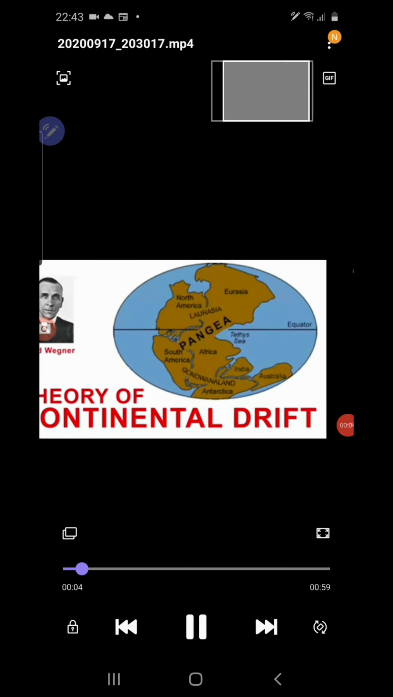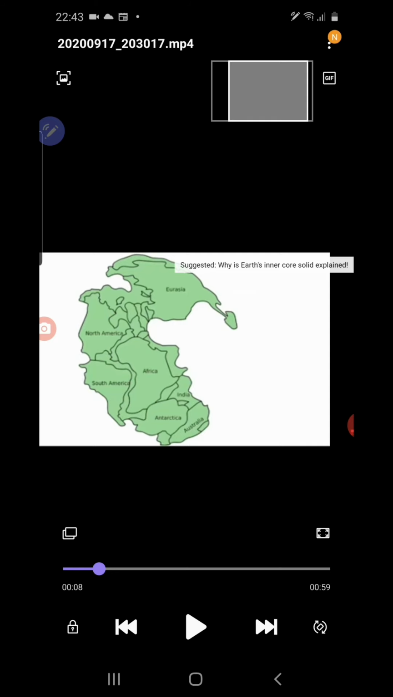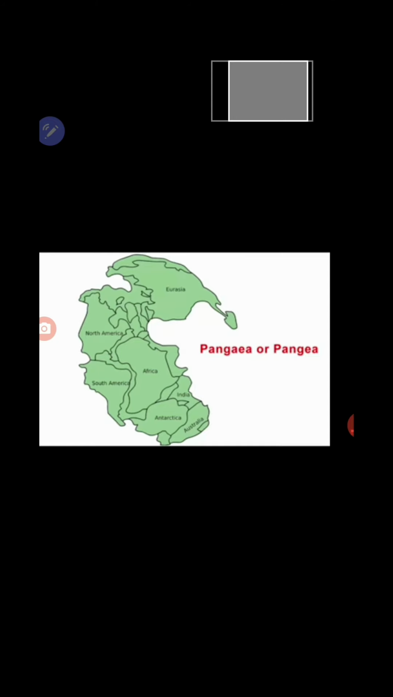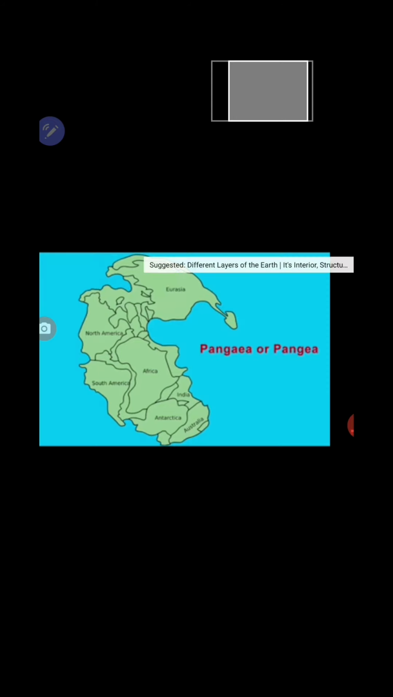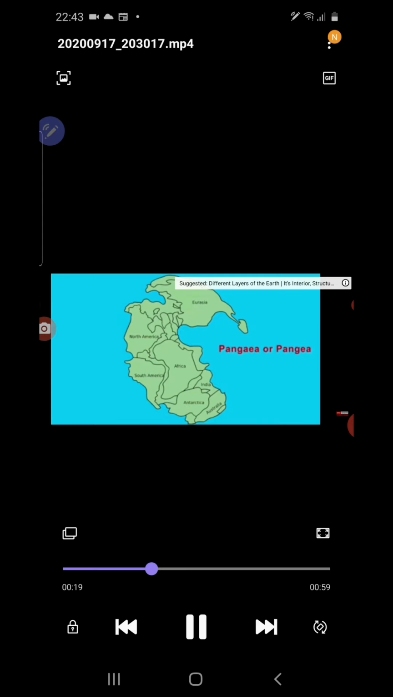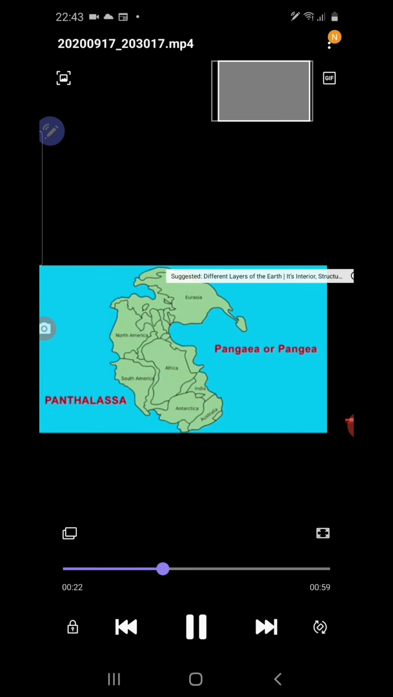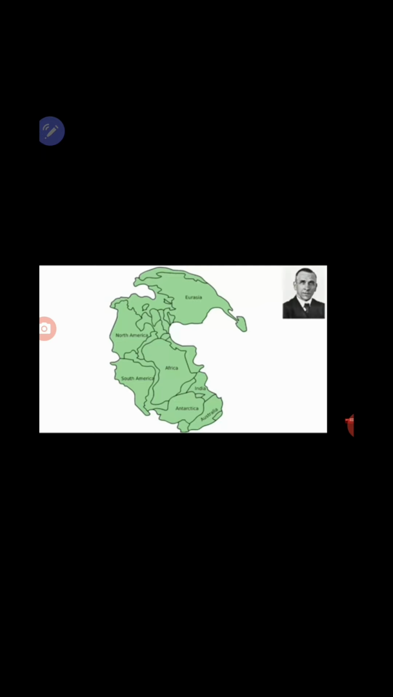According to Alfred Wegener, you can see his picture here, millions of years ago there existed only one supercontinent. All the 7 continents were part of one single continent named Pangaea. And this Pangaea was surrounded by a single ocean called Panthalassa. You can see Panthalassa here, shown in a bluish color.